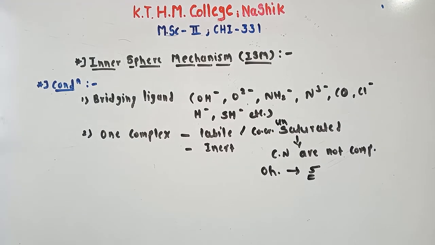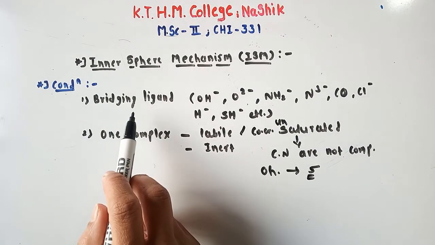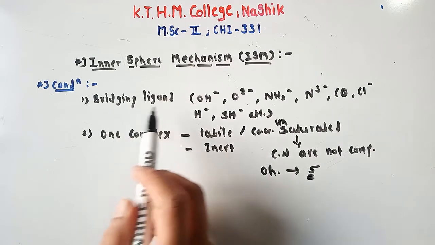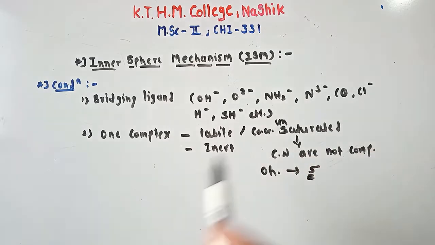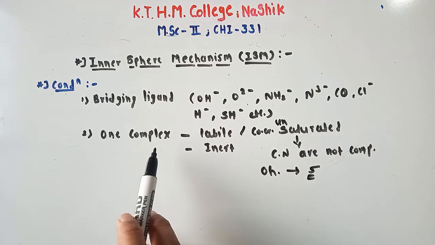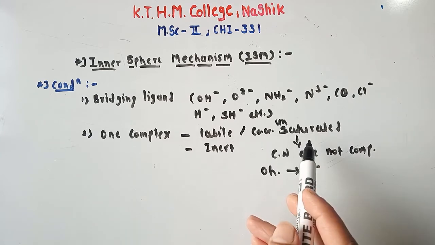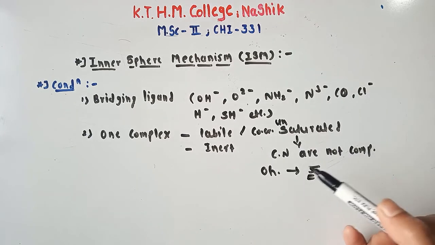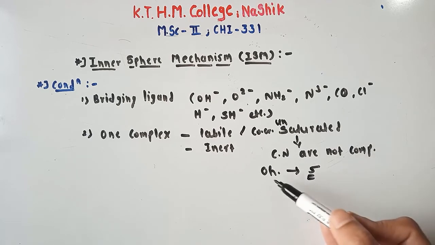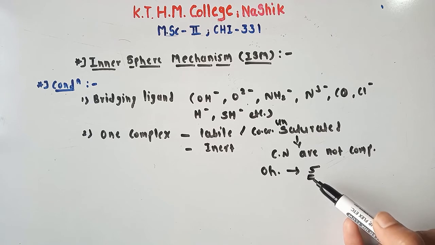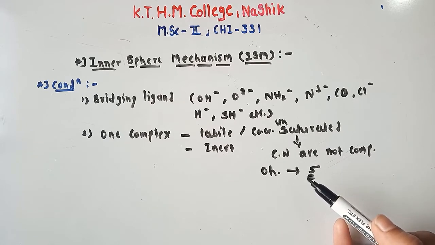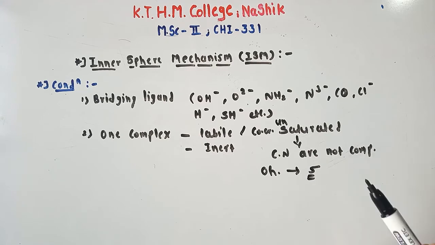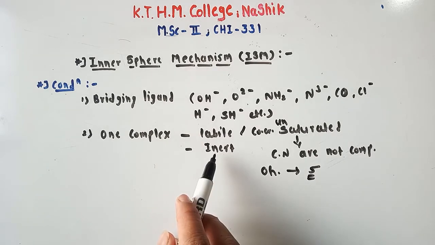The first condition is a bridging ligand. Your complex should contain a bridging ligand. That ligand may be OH minus, O2 minus, NH2 minus, N3 minus, CO, Cl minus, etc. And the second condition is one complex must be labile or coordinatively unsaturated. Coordinatively unsaturated means the coordination number is not complete. If your complex is octahedral, the coordination number is obviously 6, but if your complex is octahedral and the coordination number is 5, that complex is coordinatively unsaturated, and the other complex should be inert.